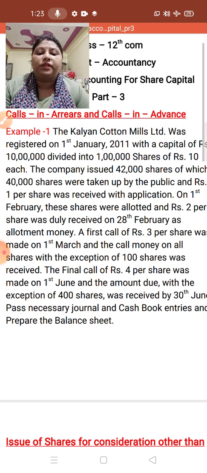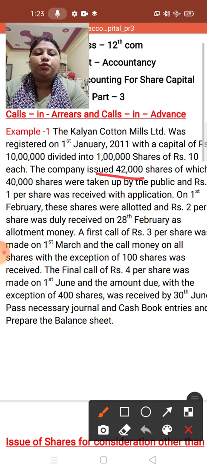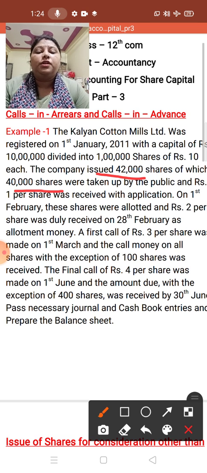There is one issued number of shares and one taken by the public. Since this is the case of under subscription, you have to multiply by the shares taken by the public, 40,000. You have to multiply this number of shares with all the calls, with the particular amount.